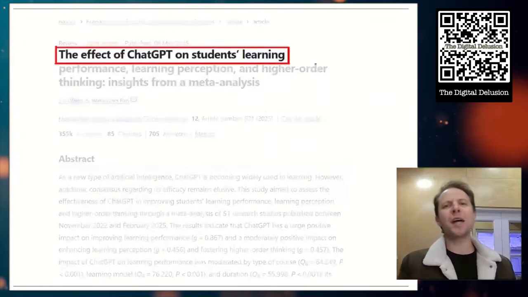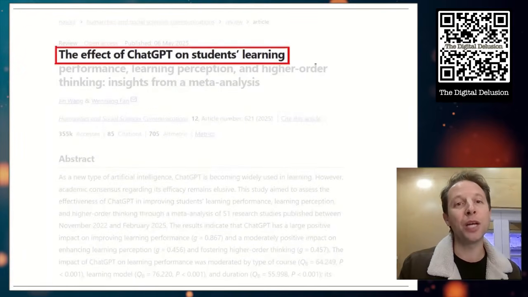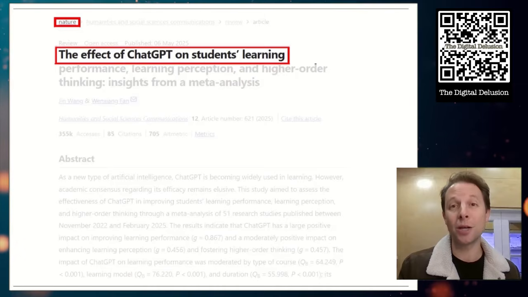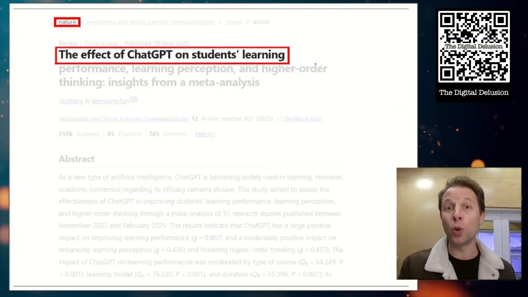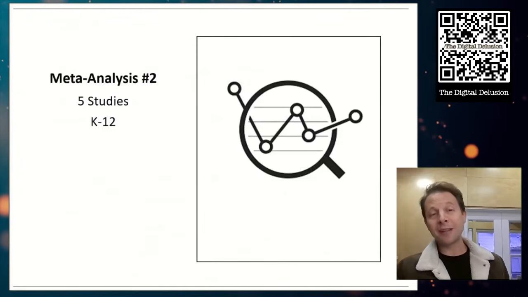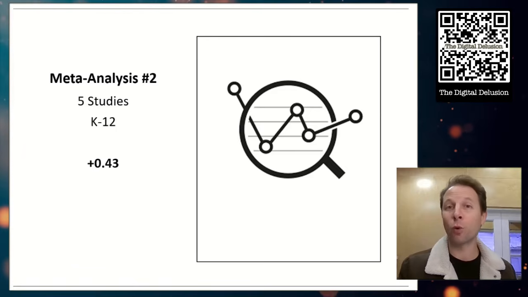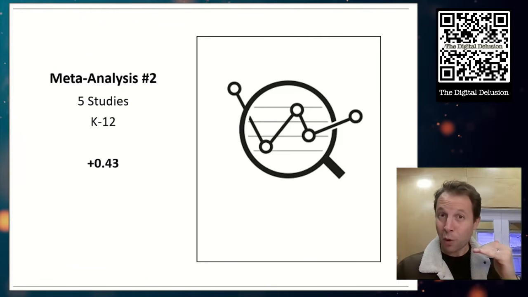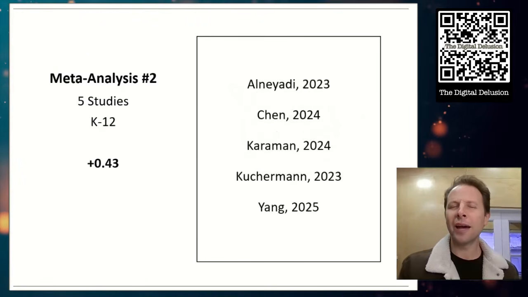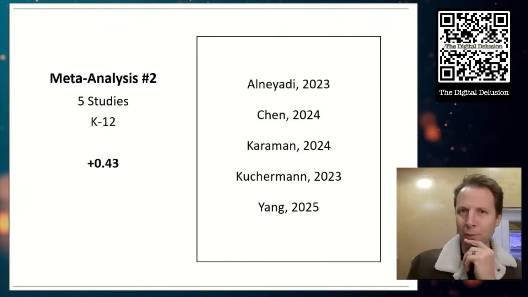So this is the effect of ChatGPT on students' learning, and this was published in Humanities and Social Sciences Communications, which is a journal of Nature. So this is top tier. This is as good as it gets. This meta-analysis included 5 studies from K through 12 and had a combined effect size of 0.43. So just a little above what we need it to be. But let's take a look at those 5 studies. Do you notice anything familiar?